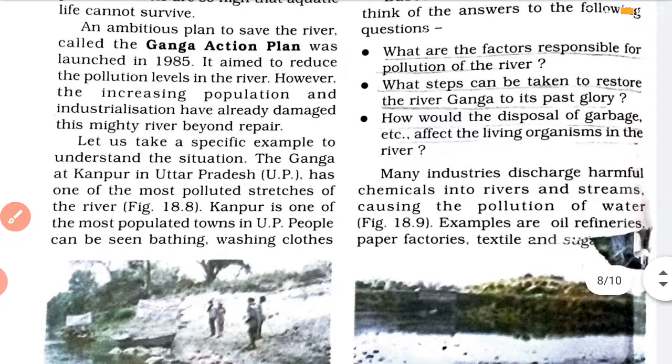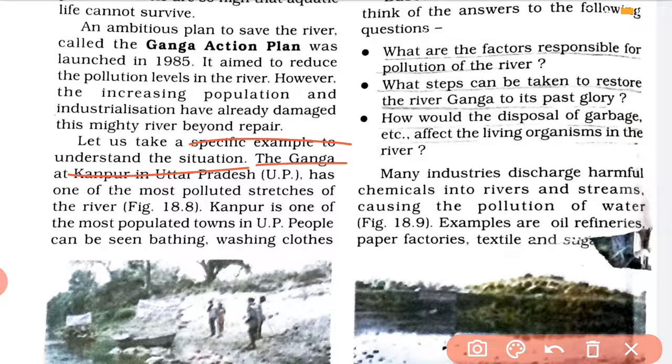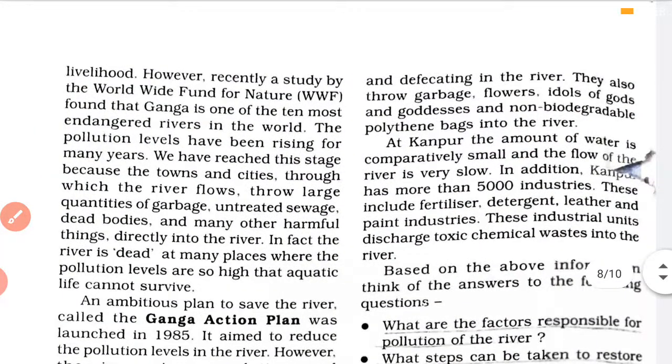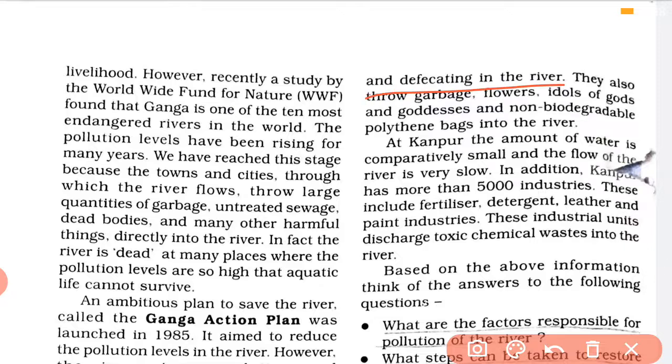Okay, now let us take a specific example to understand the situation. Ganga at Kanpur in Uttar Pradesh. Okay, what happens to the river in this region? UP has a large population. It is one of the most populated towns in UP. So people bathe in the river, they wash clothes. Then they defecate also. And they throw garbage.